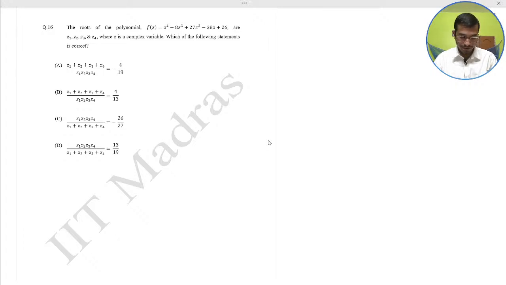Very important questions that I just do here. The f(z) is z to the power 4 minus 8 z cube plus 27 z square minus 38 z plus 26. Okay, so the roots z1, z2, z3 and z4 are decided by the matrix